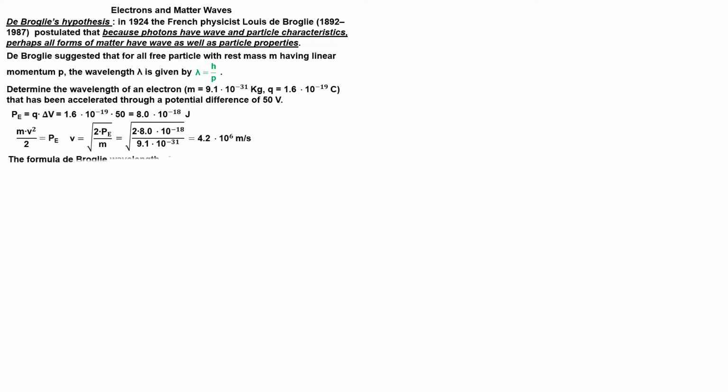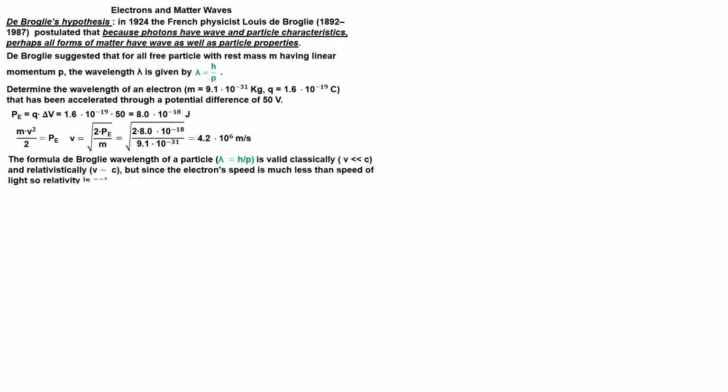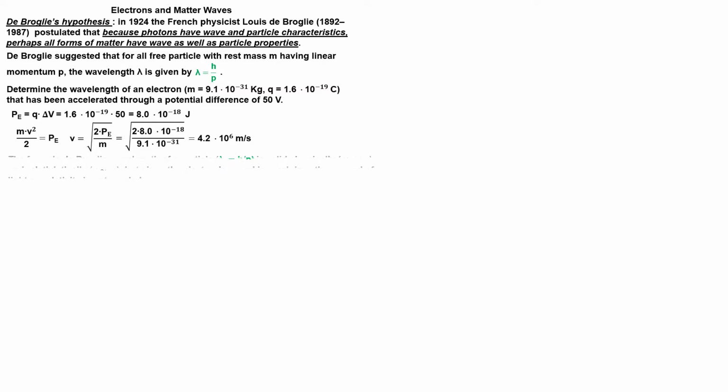The formula for the de Broglie wavelength of a particle is valid classically and relativistically, but since the electron's speed is much less than the speed of light, relativity is not needed. After finding v, we find the de Broglie wavelength.